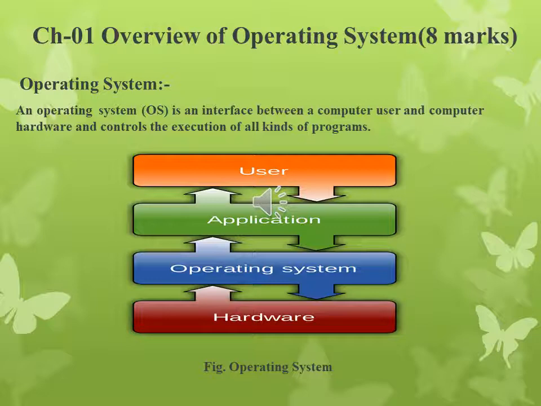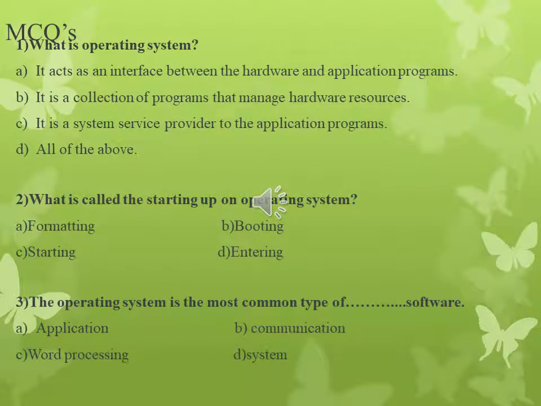The layers are hardware, operating system, applications and the user. Some popular operating systems include Linux, Windows, VMS, OS/400, AIX and z/OS, etc. Now we will discuss the operating system.